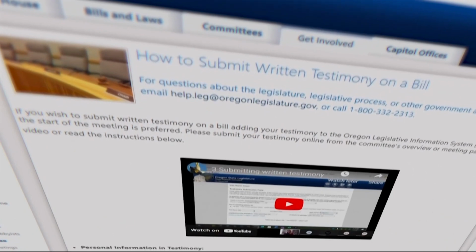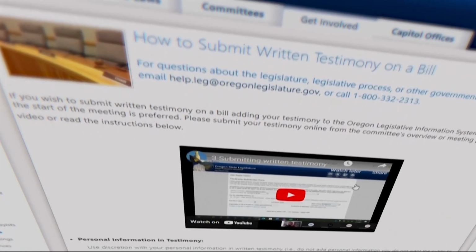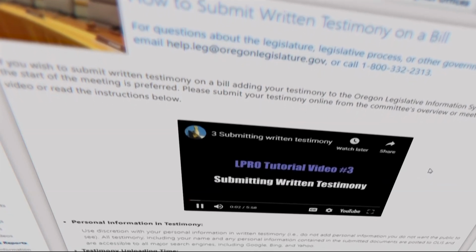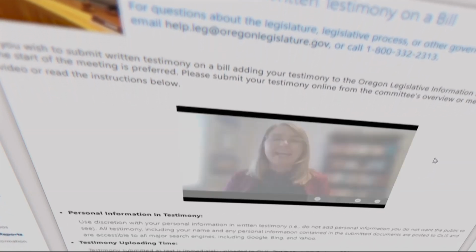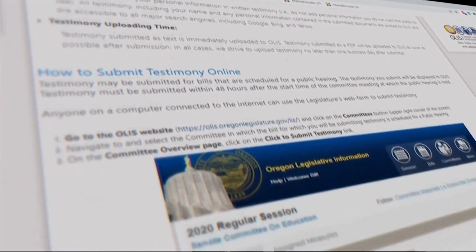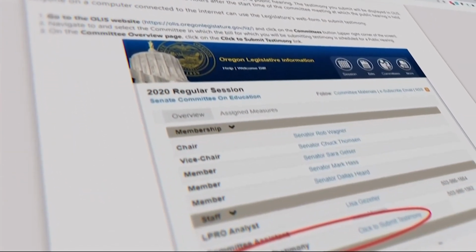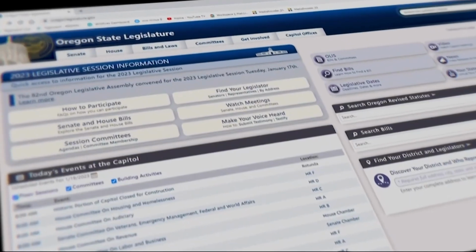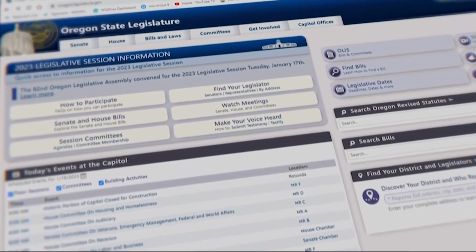Now, we could spend several minutes walking through this, but the legislature has already done that for us, making a video of their own that's embedded right there in the middle of the page. You can give that a watch for the nitty-gritty step-by-step process. And if watching videos isn't your thing, they have a written step-by-step process lower down on this page. And the same goes for the process if you're hoping to testify in person or remotely during a meeting.